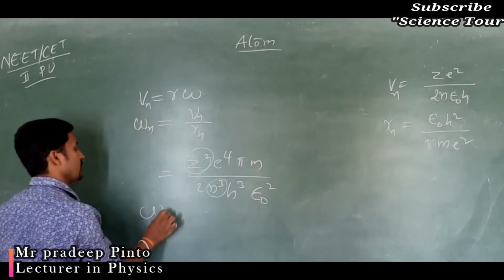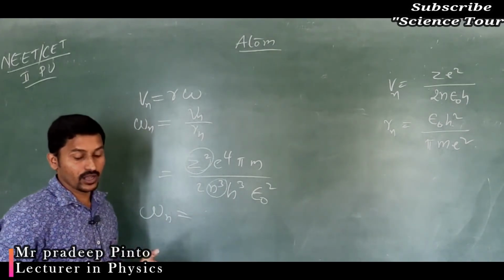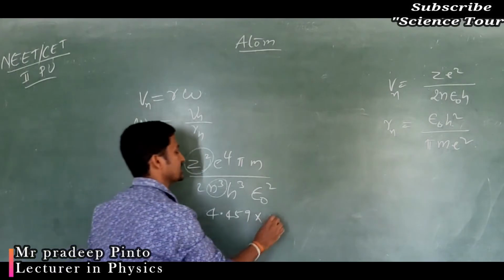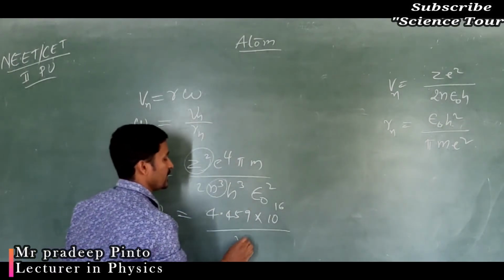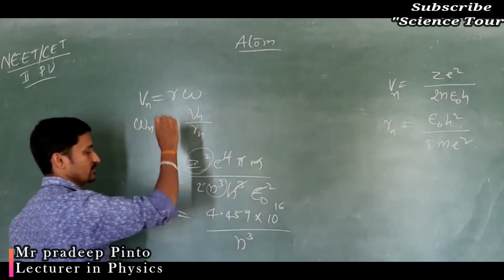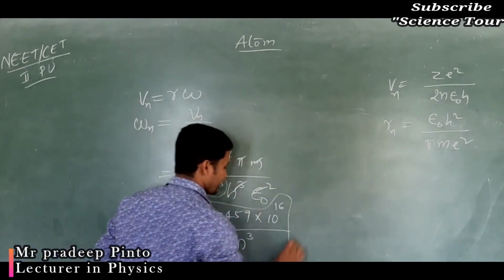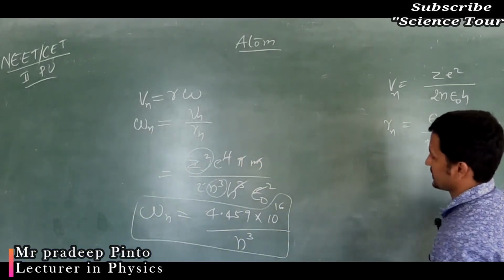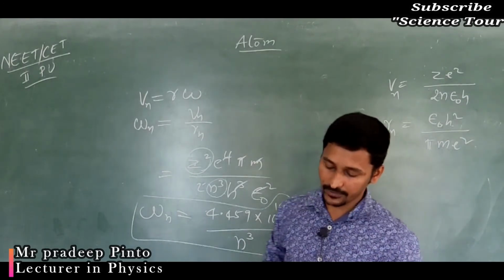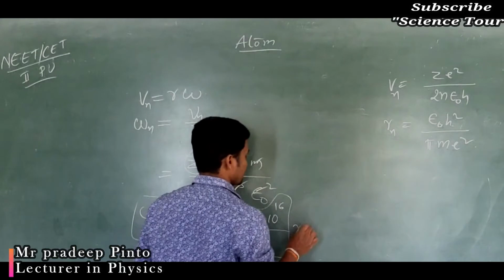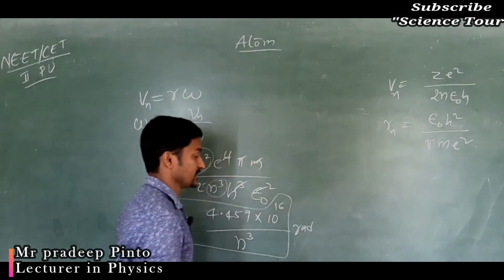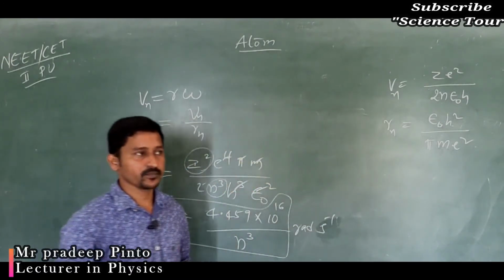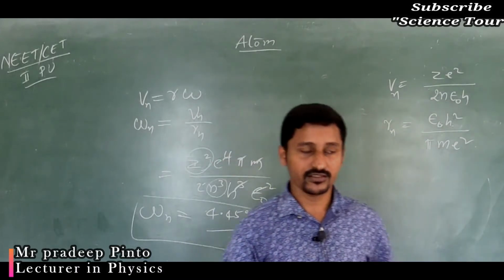So generally we are going to get the angular velocity as 4.459 into 10 to the power 16 divided by n cubed, because all are constants for hydrogen. Everything is for hydrogen. This is the value you are going to get. And what is the SI unit of omega, the angular velocity? Radian per second. This is what was given by Niels Bohr.